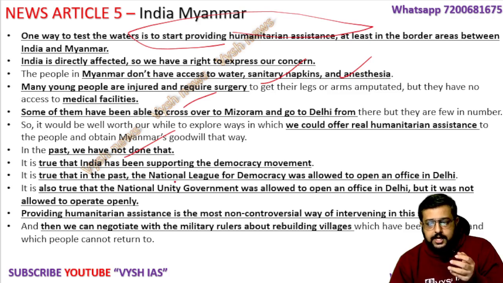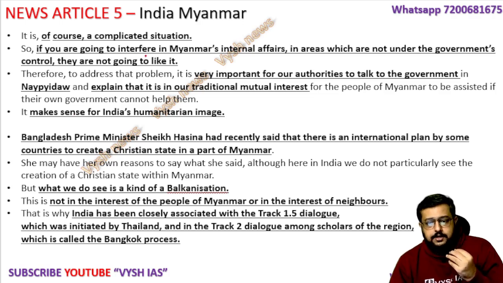In the past we have done that, and that is why our democratic movement support has been successful. We had already allowed many of them, like the National League for Democracy and the National Unity Government, to open offices in Delhi long back. We should provide this assistance, try not to intervene too much in their political affairs, and be with the people of Myanmar. Then we can negotiate better with their military junta, come out of this complicated situation, and show that India is the best partner for them.